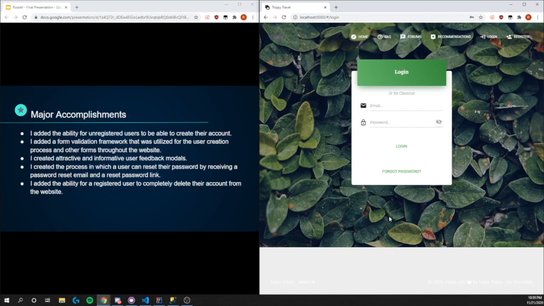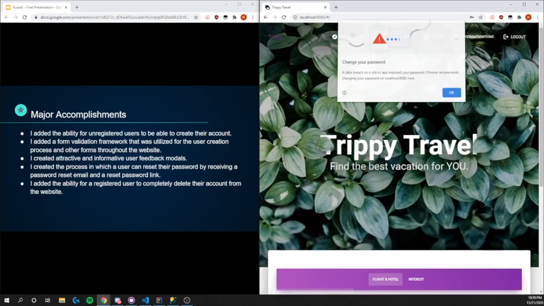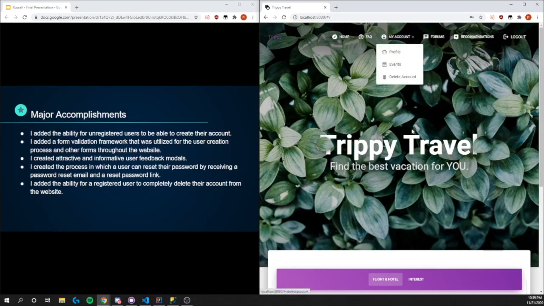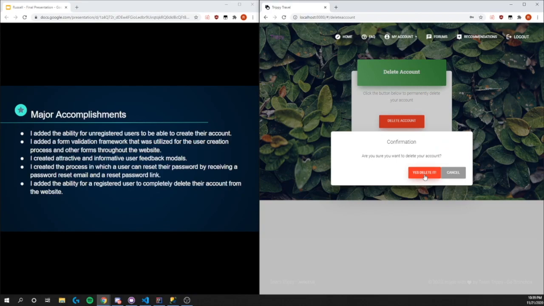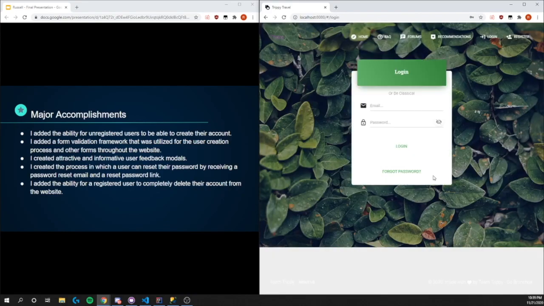I also added the ability for a registered user to completely delete their account from the website, so I'll go ahead and show that right quick. So if we go up here, go to delete account, and then we can delete our account. And yes, we can go ahead and delete it. And now if we try and log in again, that's incorrect. Can't log in any longer.